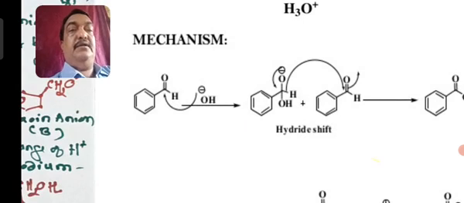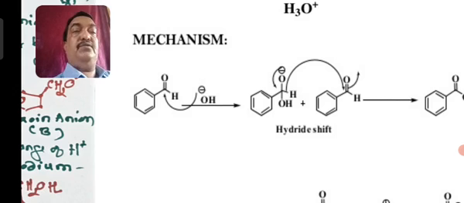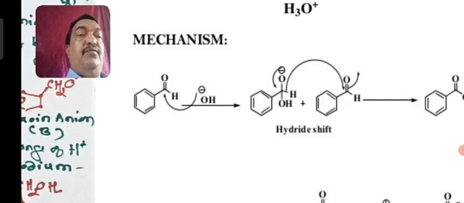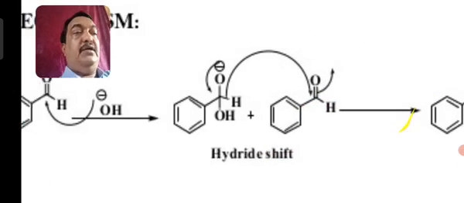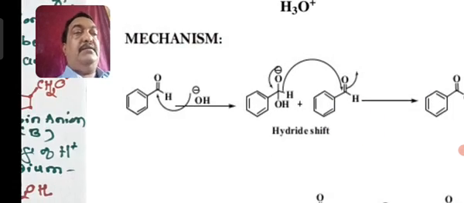Now you can see this first molecule of benzaldehyde reacts with OH minus to form a hydrated molecule. The OH minus group attaches to the carbon and makes the oxygen negative, that is an anion is going to form, and this anion will come in contact with another molecule of aldehyde and the shift occurs here.